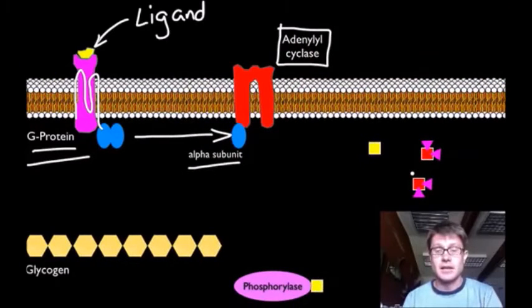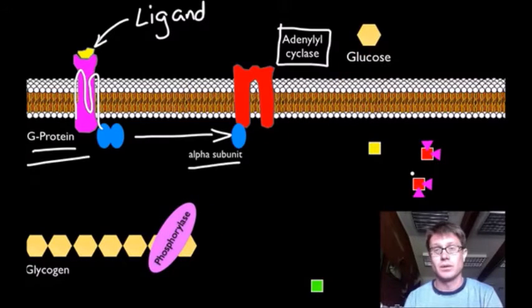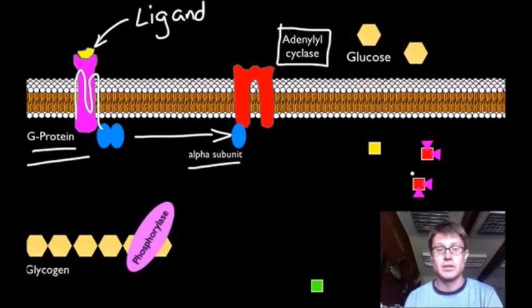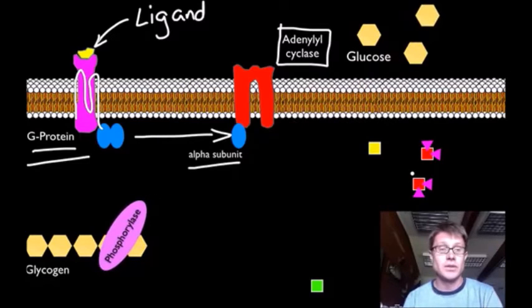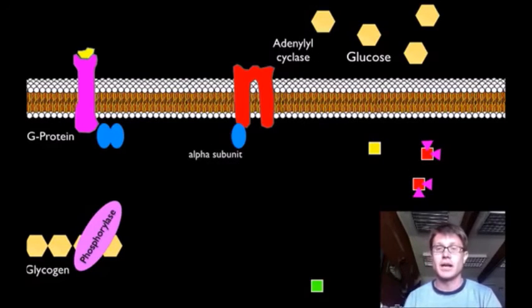They then can act on enzymes within the cell. In this case, it's going to drop off that phosphate to phosphorylase, and it's going to activate phosphorylase and release glucose from glycogen. Now, once we don't have that ligand attached anymore, we don't make that cyclic AMP, then the whole thing is going to shut down again.